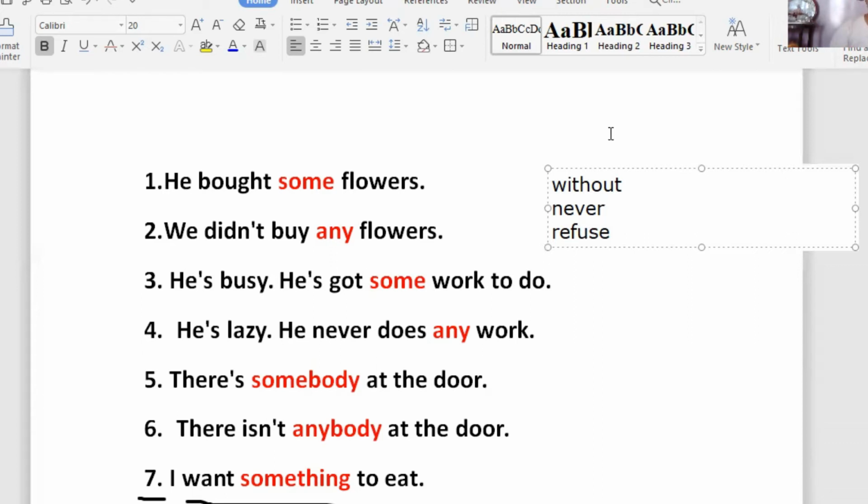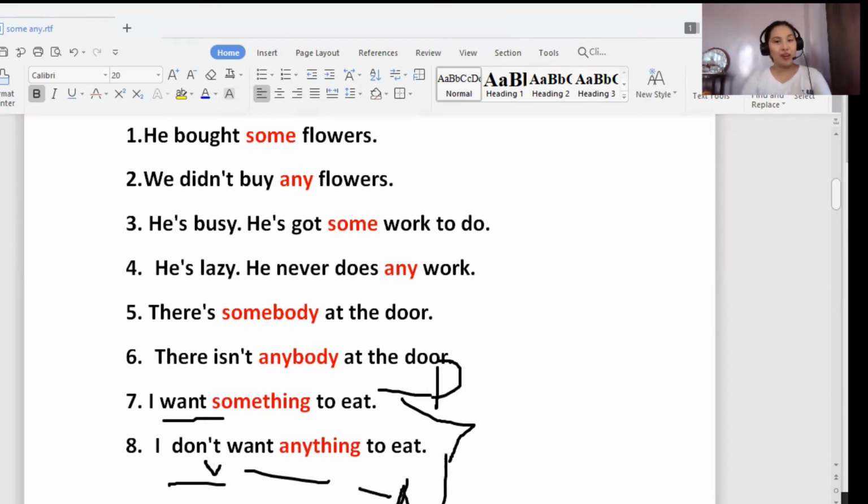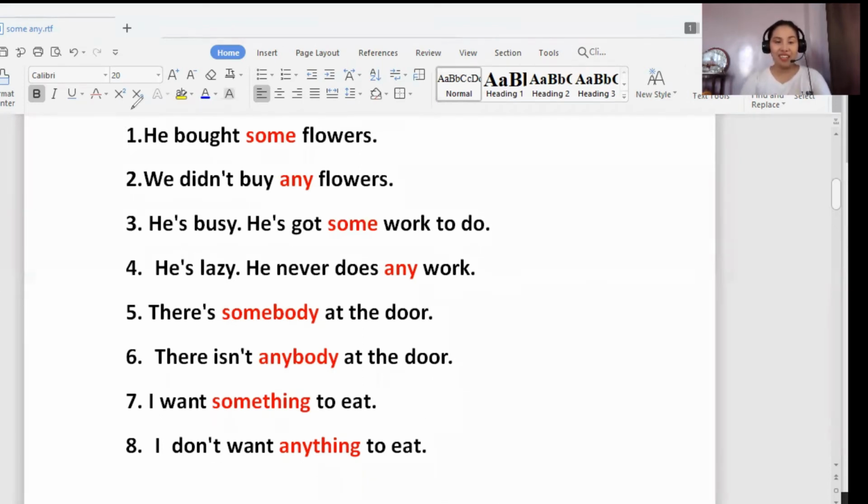Next one, we have it here. I don't want anything to eat. So if you notice, guys, here, I want something to eat. Okay, this one, I don't want anything to eat. If you notice, there's the word not. So this one is negative. This one is positive. Okay, I hope everything is clear. Now, let's go to the next one.